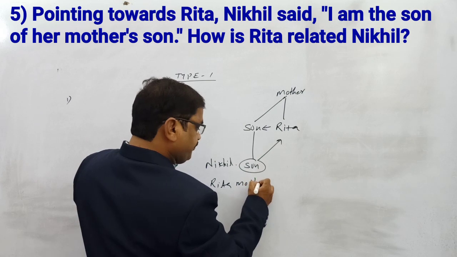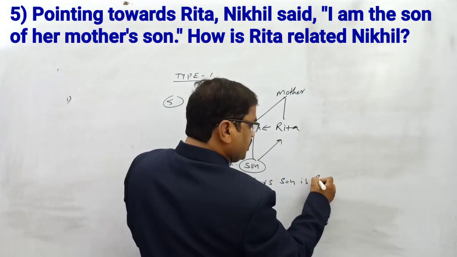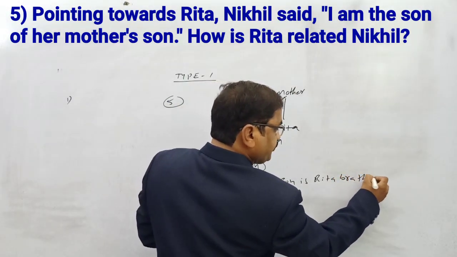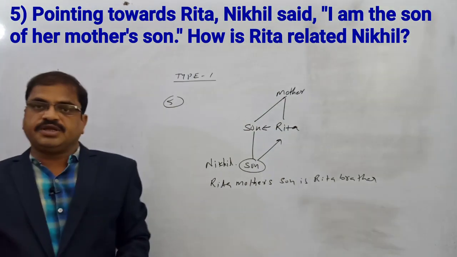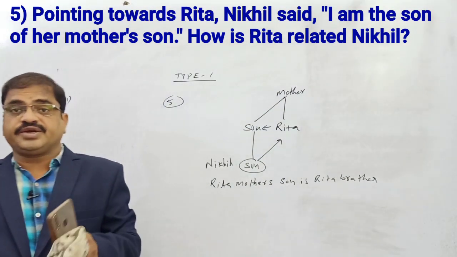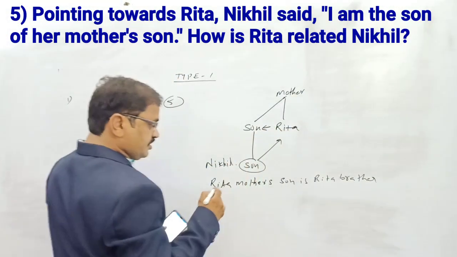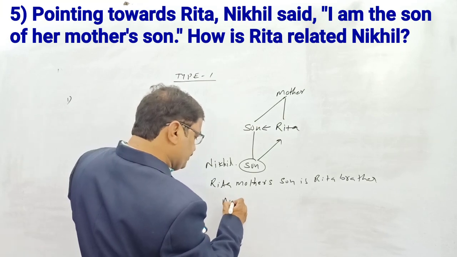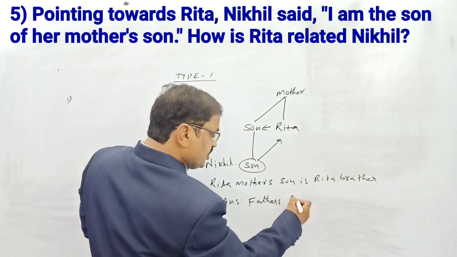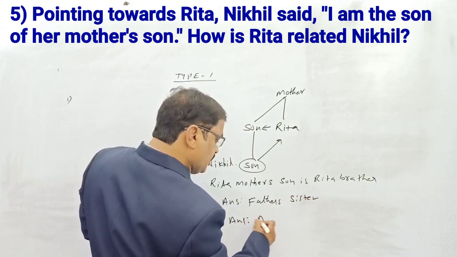Mother's son is Rita's brother. So Rita's brother, and this is Rita's brother's son. What is asked in the question? How is Rita related to Nikhil? Rita is nothing but father's sister. So the answer is father's sister. What is our final answer? Father's sister is aunt.